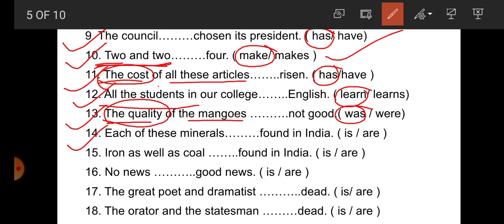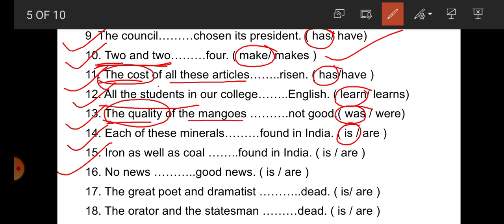Number 14. Each of these minerals dash found in India. Now we have already read, students, the rule: if the subject starts with each, every, either, neither, the verb must be singular, so is is correct one. Number 15.